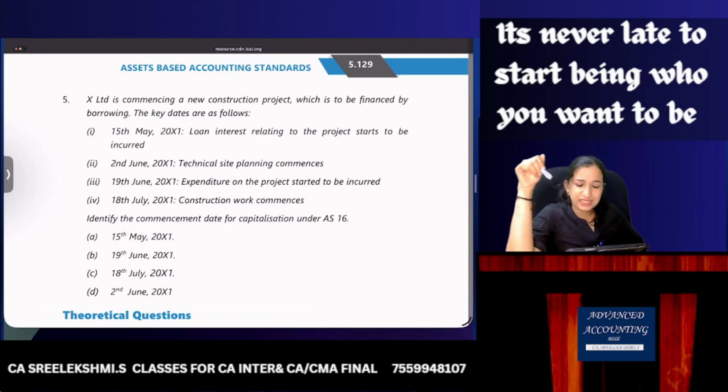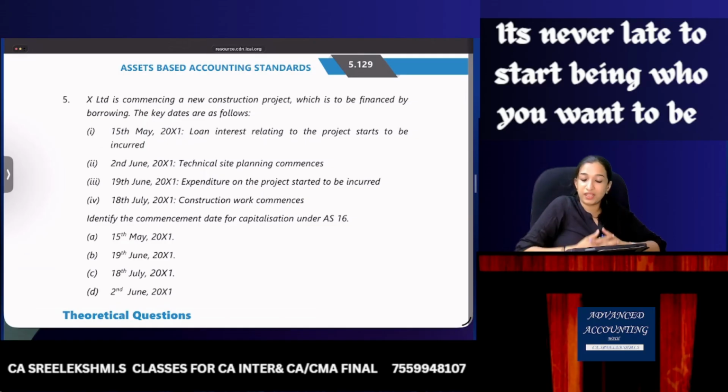2nd June, technical site planning commences. 19th June, expenditure on the project started to be incurred. 18th July, construction work commences. Identify the commencement date.